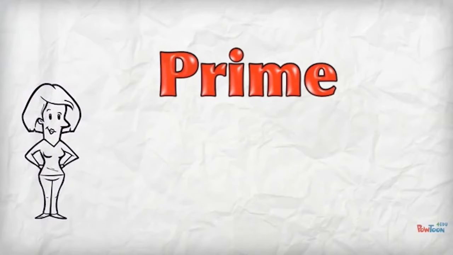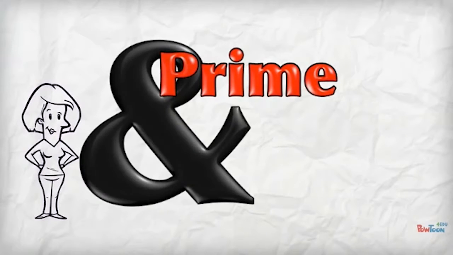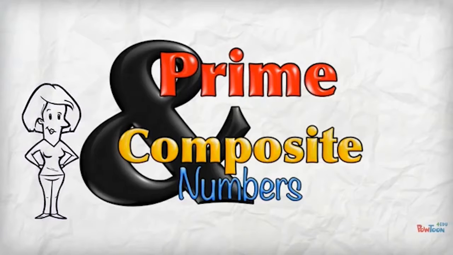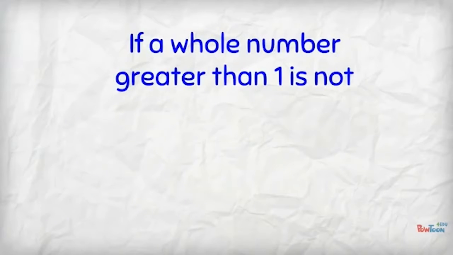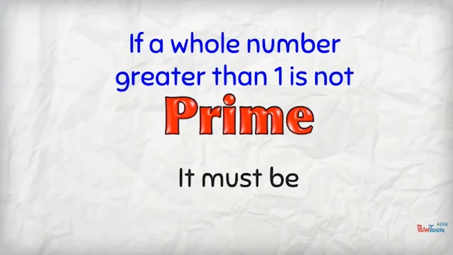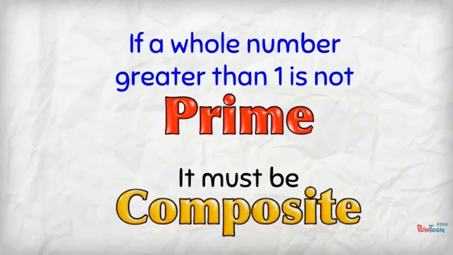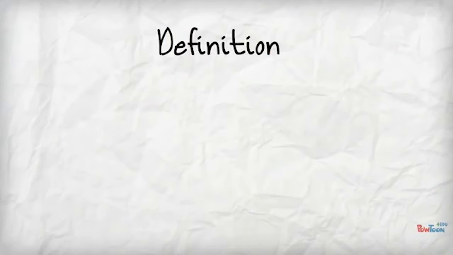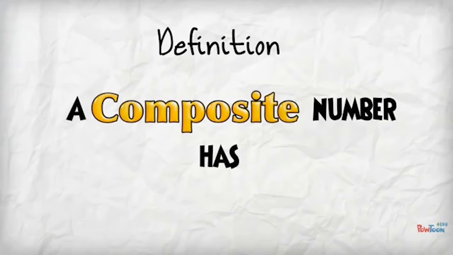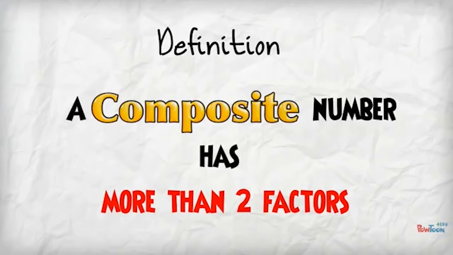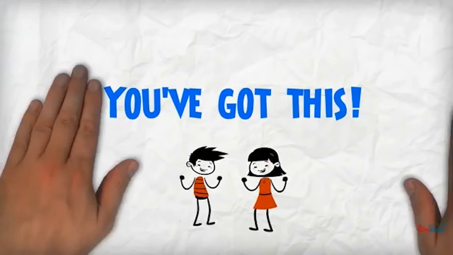This program is about prime numbers and composite numbers. If a whole number greater than 1 is not prime, then it must be composite. Let's give it a definition. A composite number has more than 2 factors, like we just saw with our example of 8. I think you've got this.